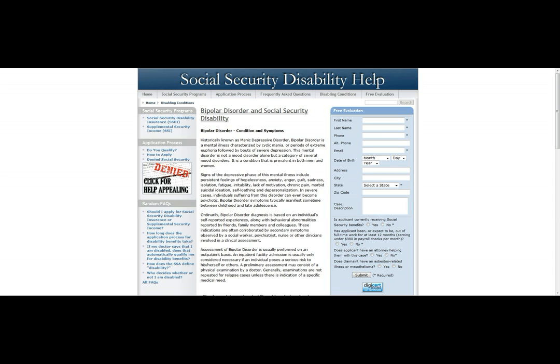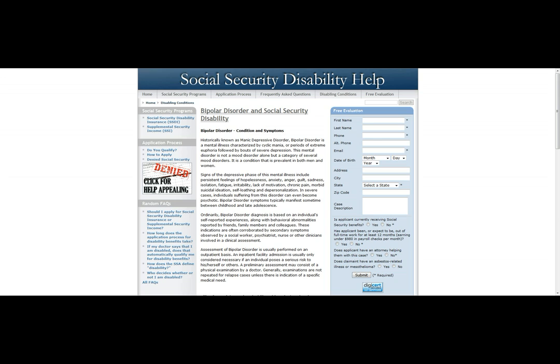Signs of the depressive phase of this mental illness include persistent feelings of hopelessness, anxiety, anger, guilt, sadness, isolation, fatigue, irritability, lack of motivation, chronic pain, morbid suicidal ideation, self-loathing, and depersonalization. In severe cases, individuals suffering from this disorder can even become psychotic. Bipolar disorder symptoms typically manifest sometime between childhood and late adolescence.